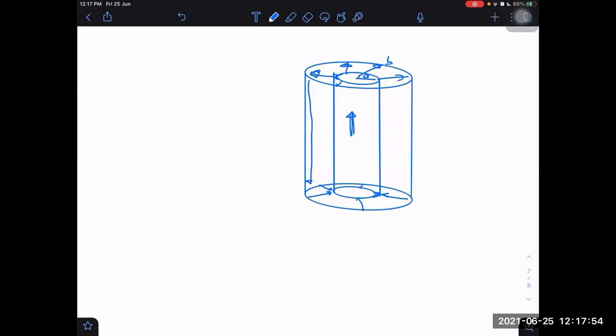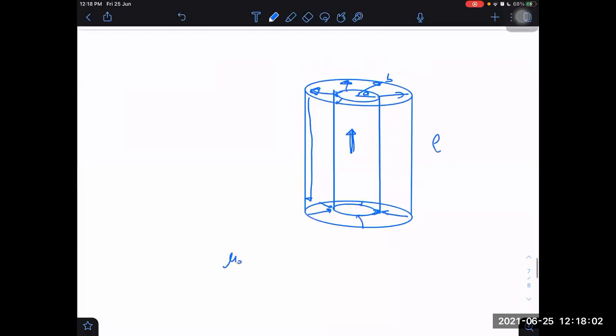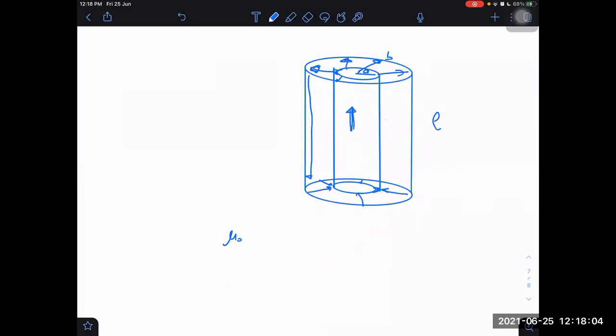Then I asked you what is the flux existing through this plane, and this has length, let us say L, and I think the formula comes out to be same only, mu naught H by 2 pi into ln of B by A. Let us take H only. Why should I not take H? So that answer appears to be exactly same.